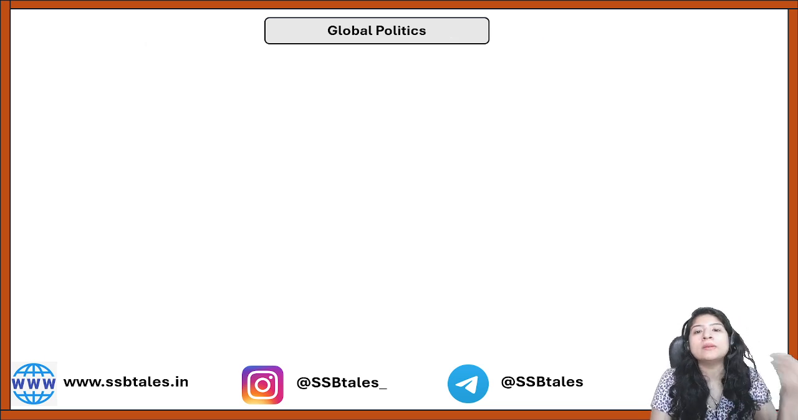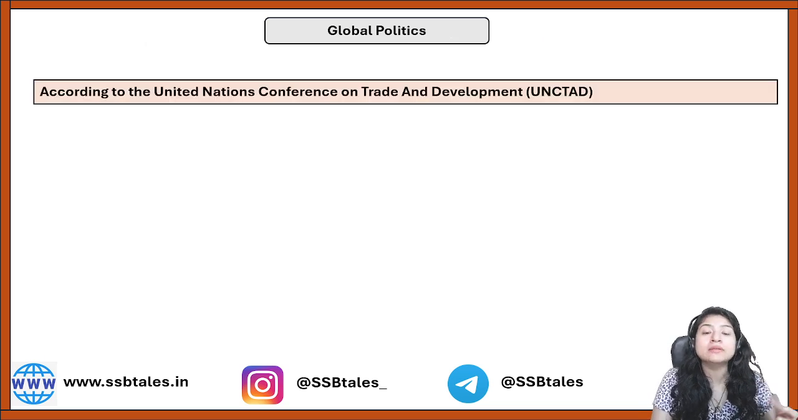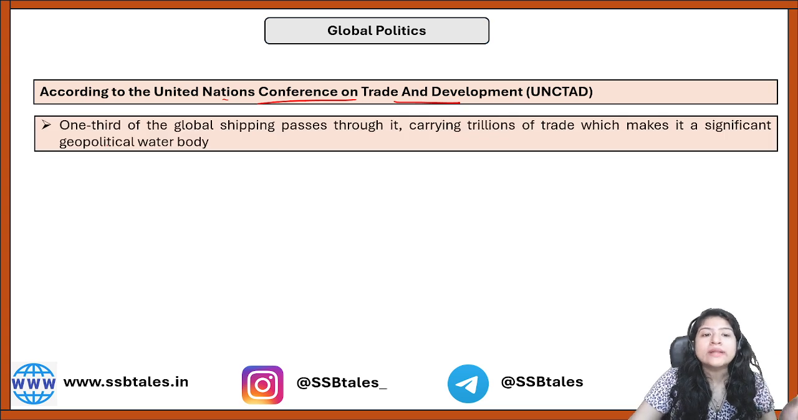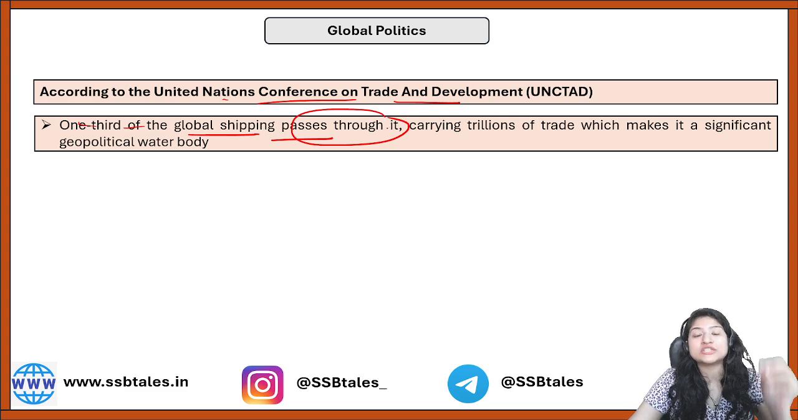Now talking about global politics, why it is a global news, a global problem. It is so because if you look at the United Nations Conference on Trade and Development articles, on their website or their claim, they say that 1/3 of the global shipping passes through the South China Sea. So you can understand that if any country, and specifically China, makes their claim over the sea, this international trade will be disrupted.